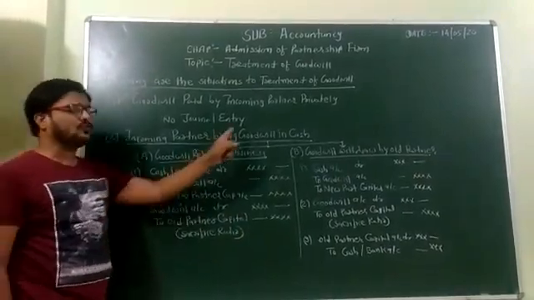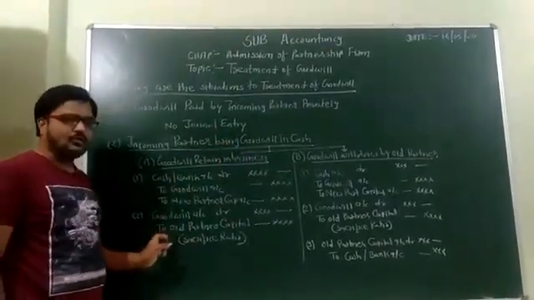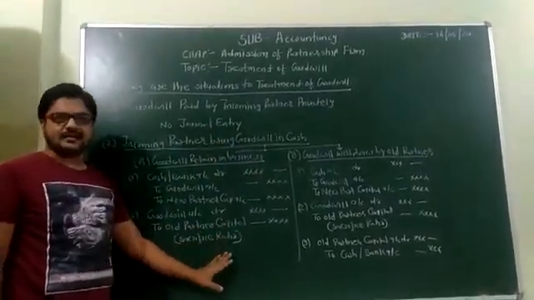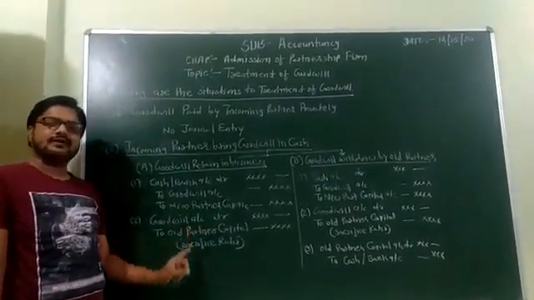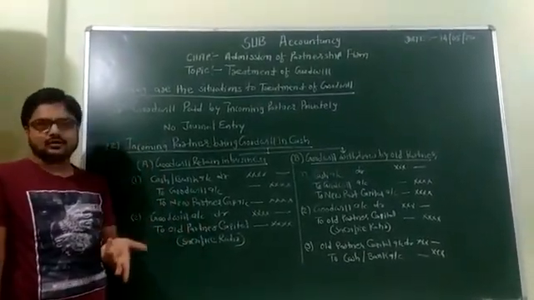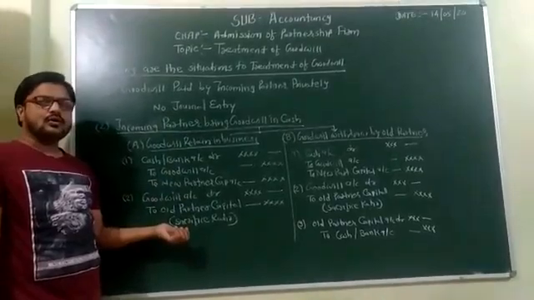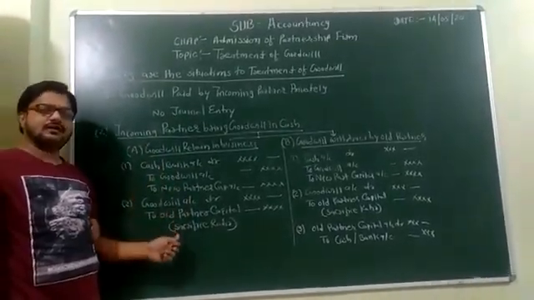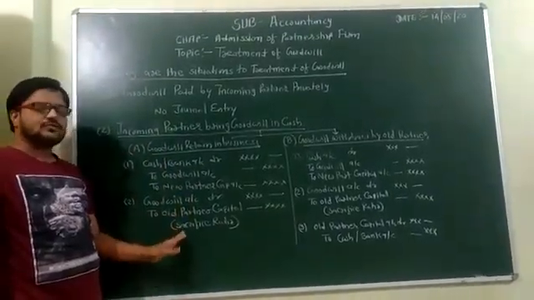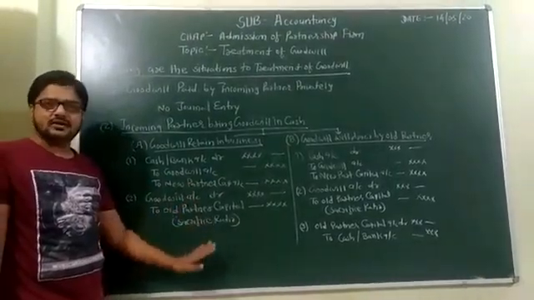Now here the goodwill is distributed among the old partners as per their sacrifice ratio. The formula for finding the sacrifice ratio you already know: old ratio and new ratio are given in the sum, and the sacrifice ratio formula is old minus new.